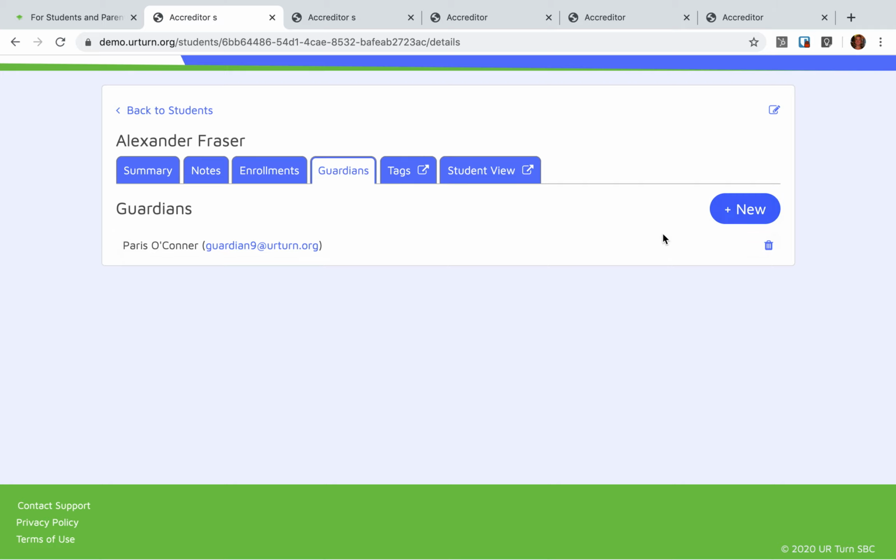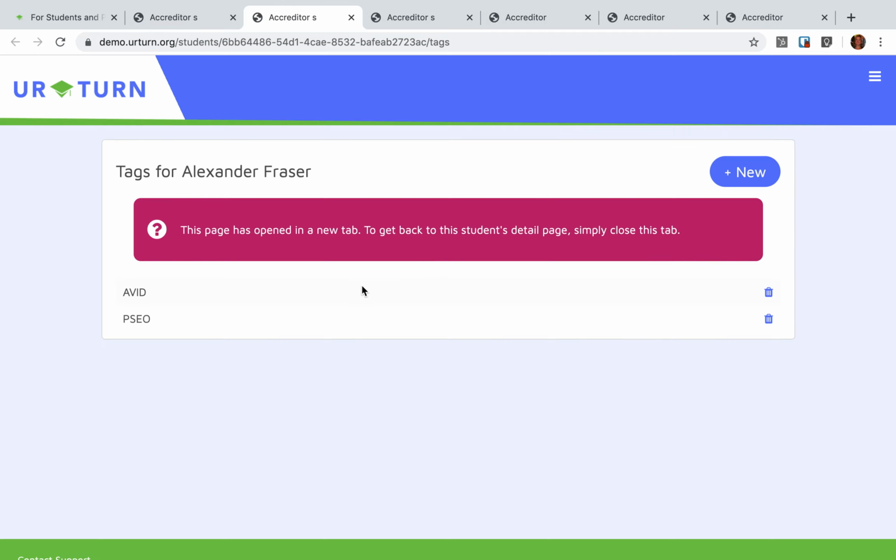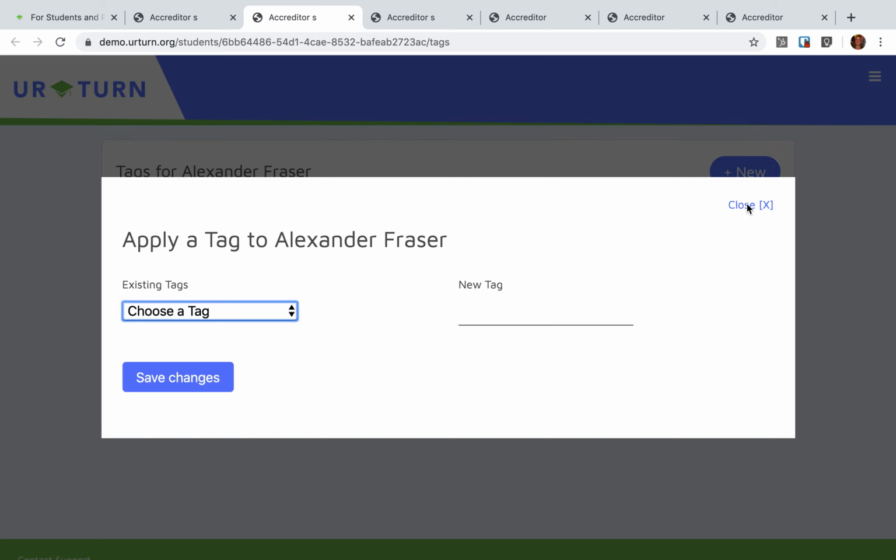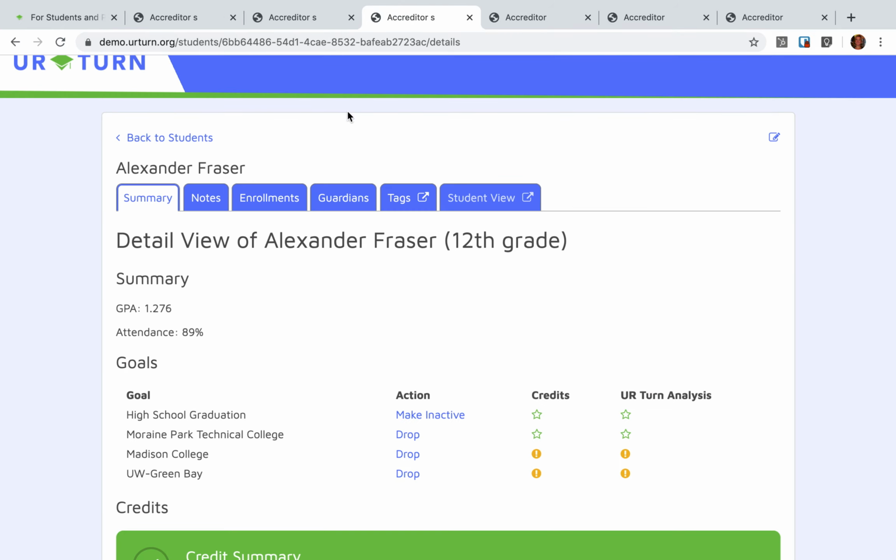New family members could be added here, for example, just a simple add of a new family member. Here are the tags. In this case, Alexander has been tagged as an AVID student and also a post-secondary enrollment option student. More tags can be added by pulling from a list that the counselor has created. And again, that just helps the counselor sort the hundreds of students assigned to her.